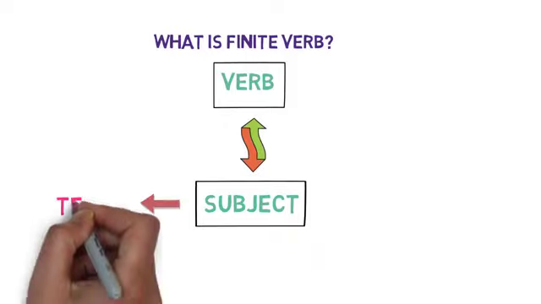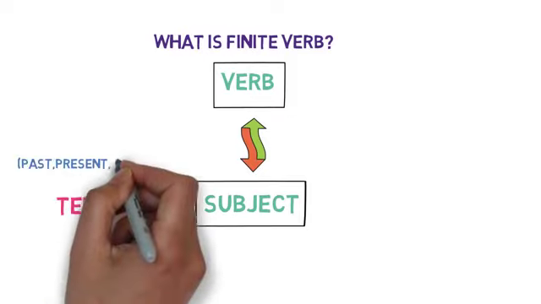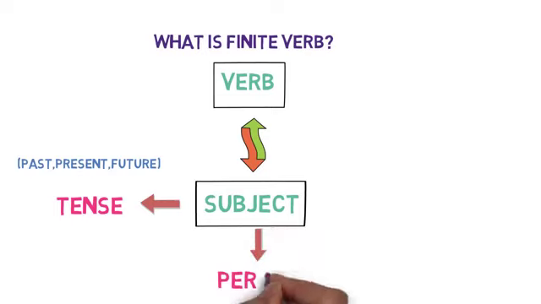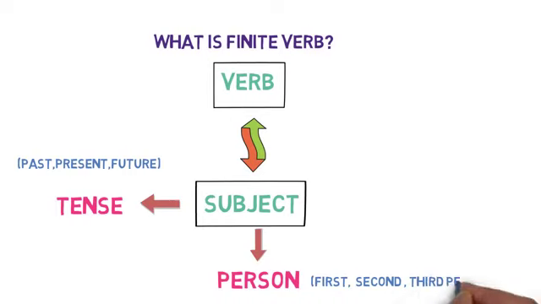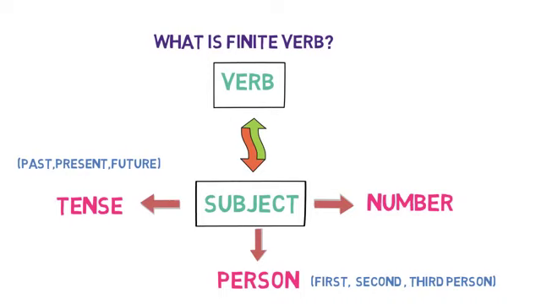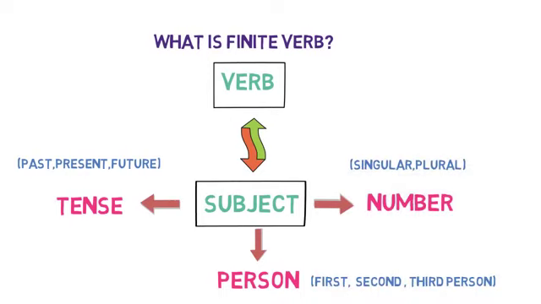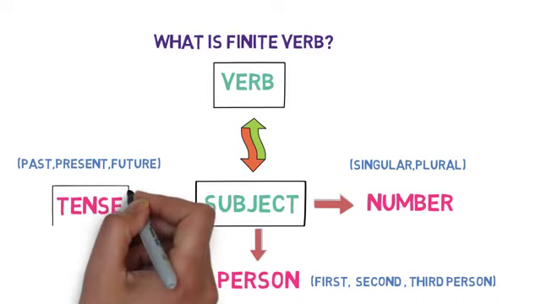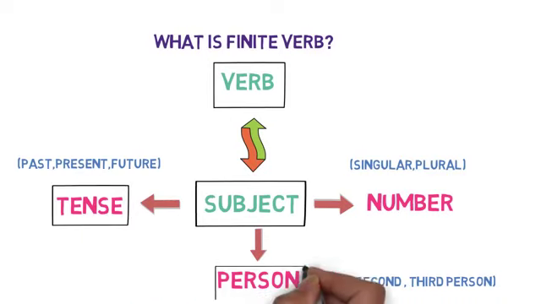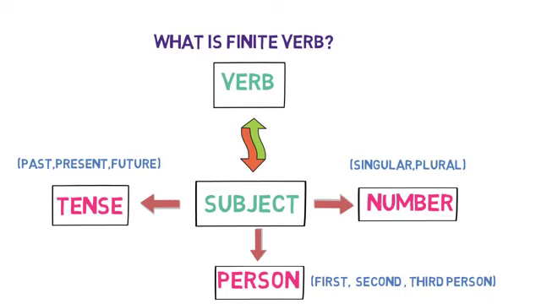There are three defined parameters on which this limitation is fixed. First is tense, that is, the subject is performing action in past, present or future tense. Second, person, that is, the subject is first person, second person or third person. And third is the number, that is, the subject is singular or plural. So, a finite verb will change as per the tense of the sentence, as per the person and as per the number of subject. Now let's understand each of these parameters with the help of an example.